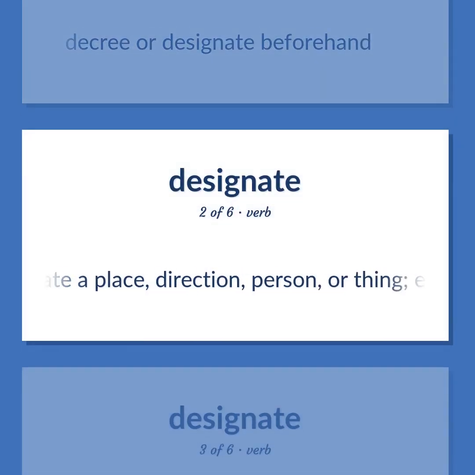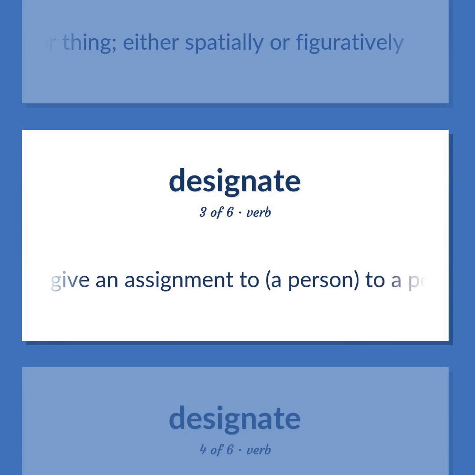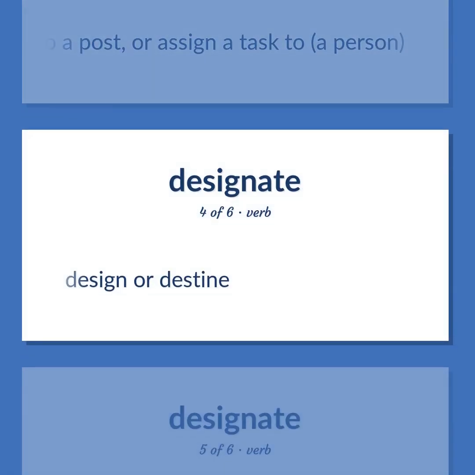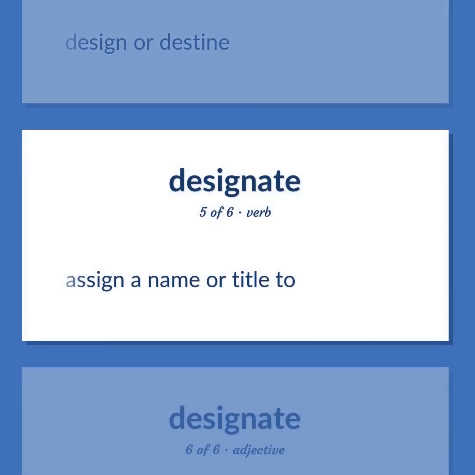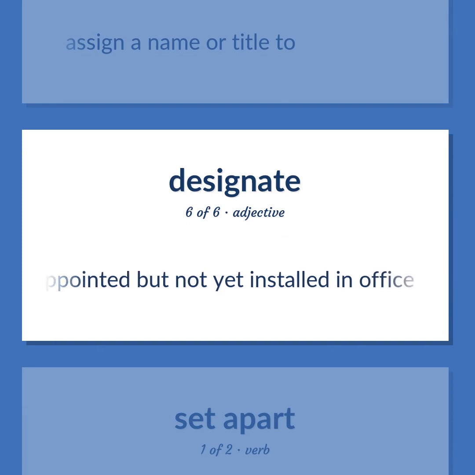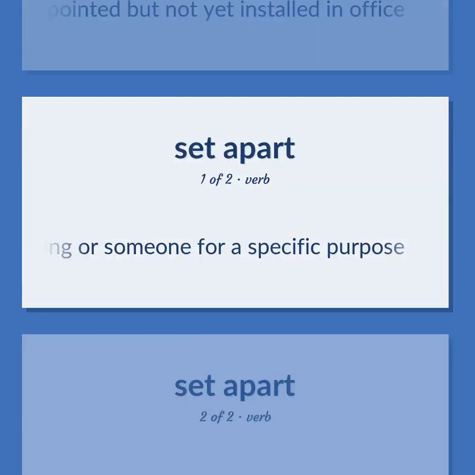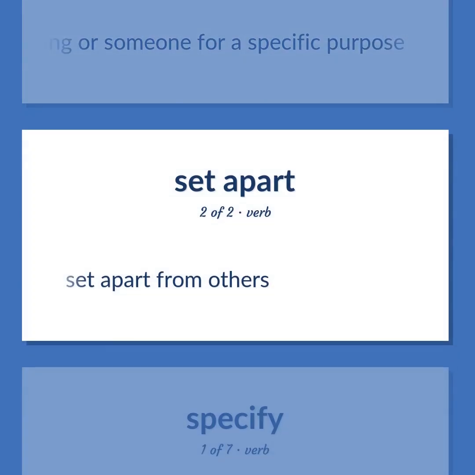Indicate a place, direction, person, or thing, either spatially or figuratively. Give an assignment to a person, to a post, or assign a task to a person. Design or destine. Assign a name or title to. Appointed but not yet installed in office. Select something or someone for a specific purpose. Set apart from others.